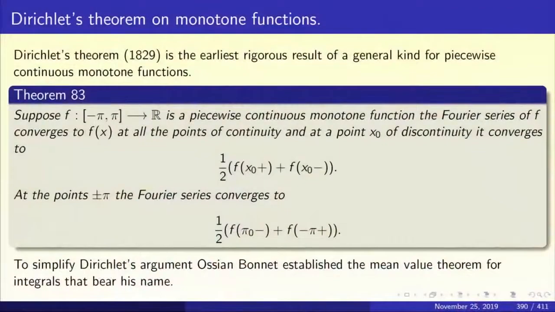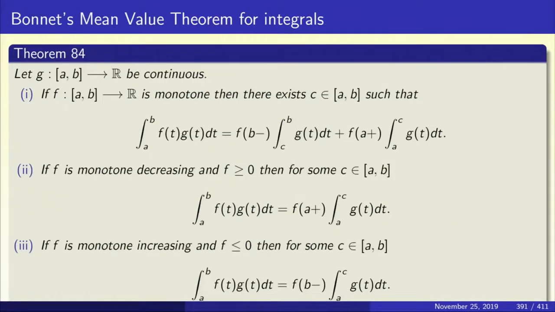To simplify Dirichlet's argument, Ossian Bonnet established the mean value theorem for integrals that bears his name. Dirichlet's argument was long, and Bonnet considerably simplified the argument given by Dirichlet. Bonnet's version of the mean value theorem for integrals is not available in many modern texts. It is one of those beautiful theorems that have somehow gone out of vogue, and so it is good to look at this theorem in detail with complete proof, because it's going to be difficult for you to locate the proof in the literature.